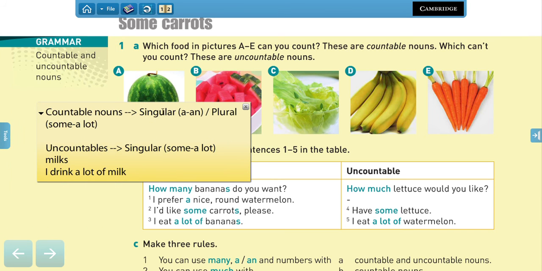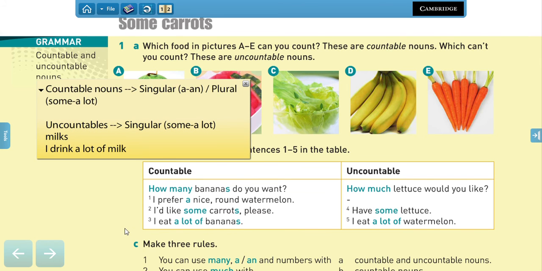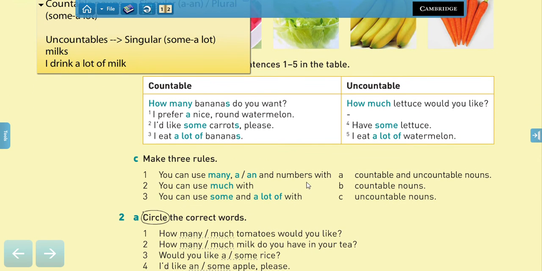All right? So now here we have the rules. So match the 3 rules. It says you can use many, a, and an with numbers with countables, uncountables, or with both. What do you say?